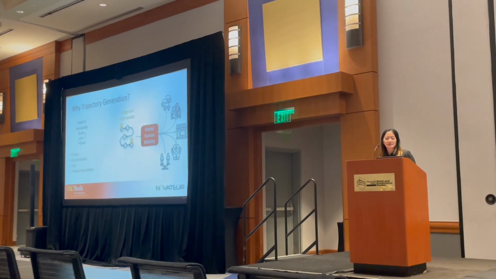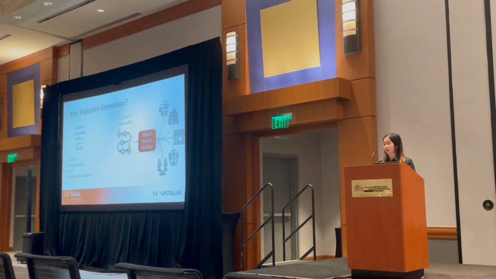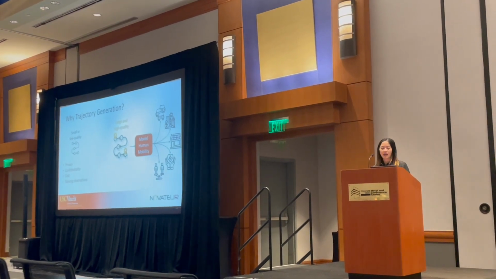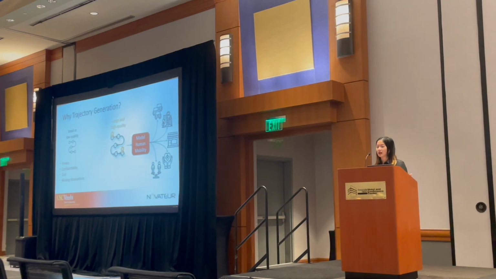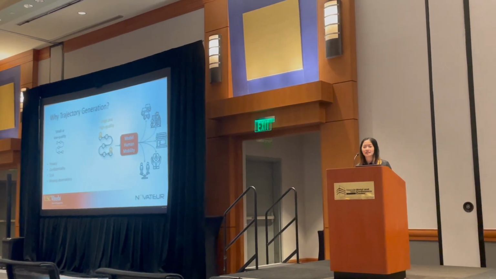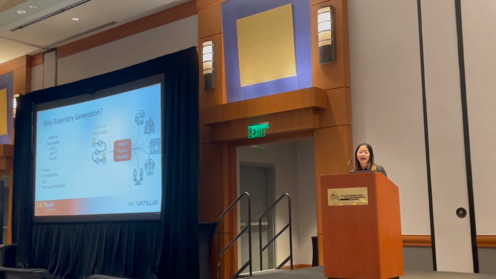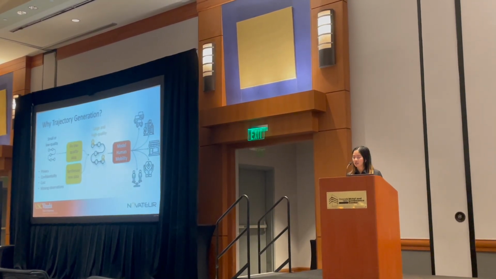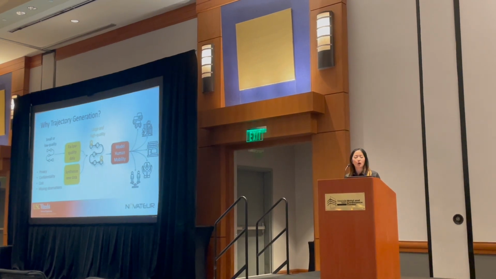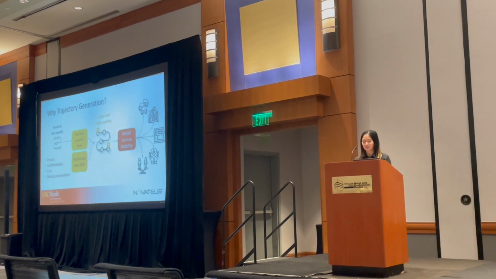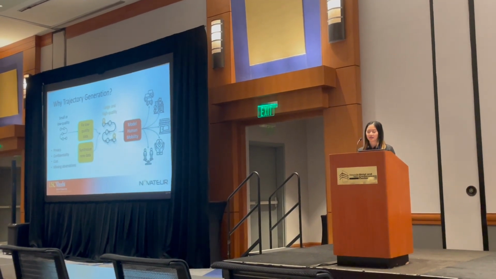The problem is because of privacy concerns, confidentiality, cost of commercially available data, and just missing observations, the data we can access is usually either small or low quality. To bridge this gap, we do trajectory generation so that we can either fix low quality data or synthesize new data. What kind of data are we talking about here then?